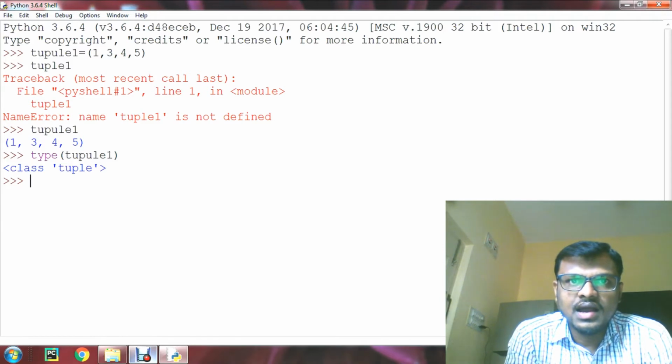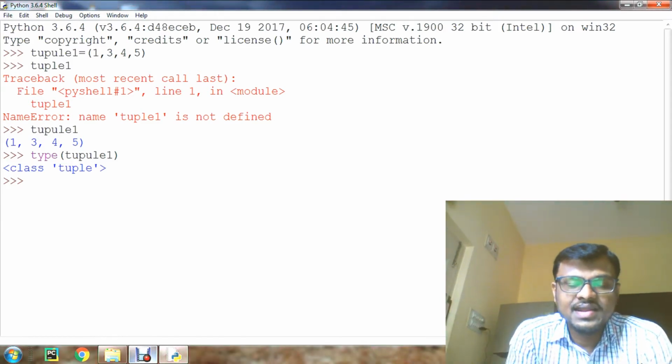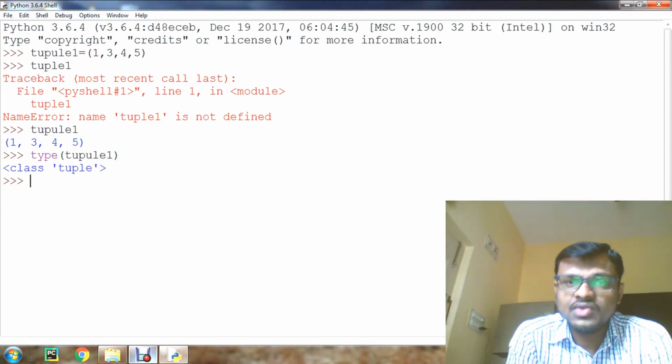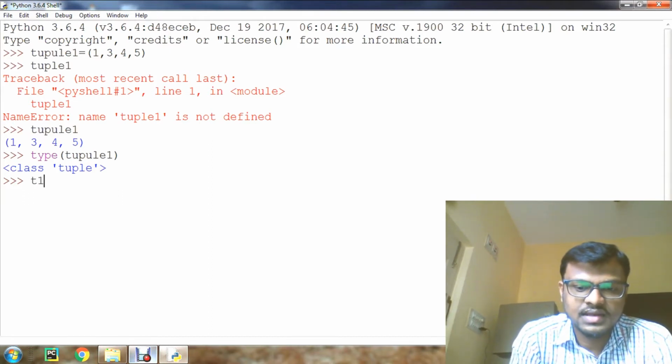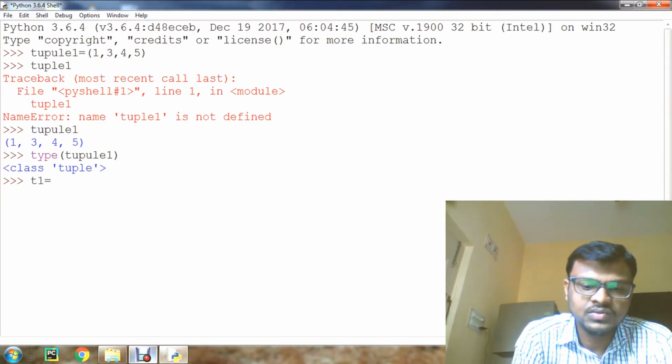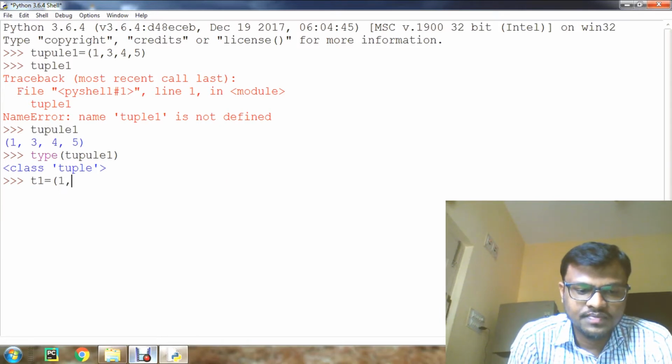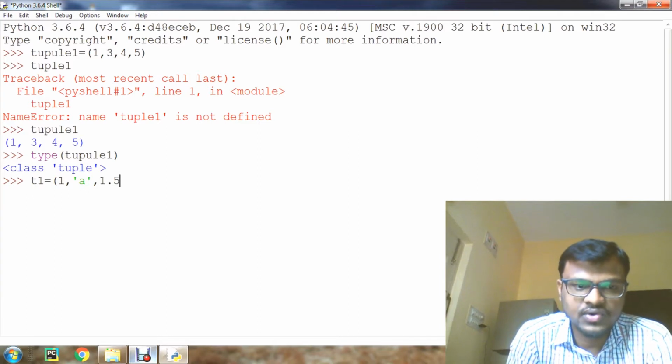And as I said, we can give mixed data types. For that I will give one example. T1 is equal to mixed data types: integer, character, float.